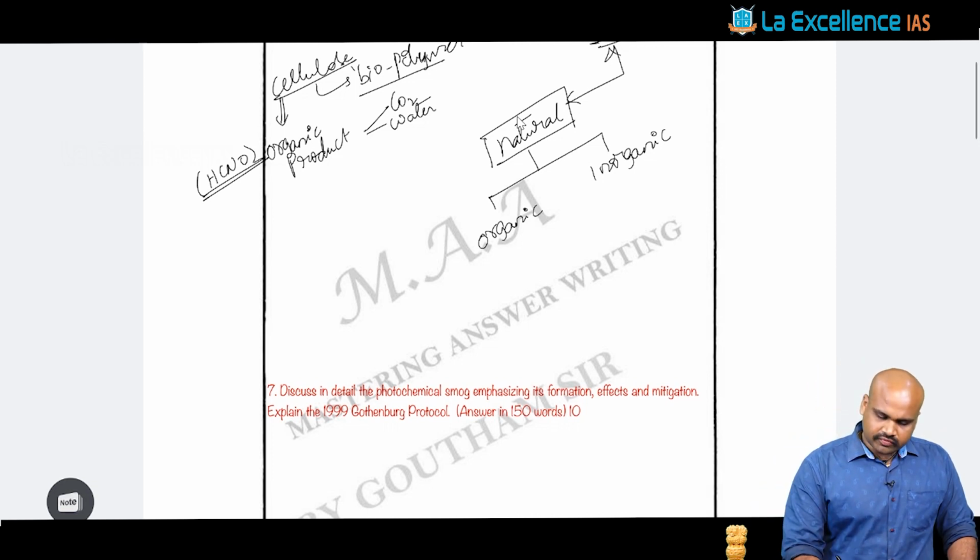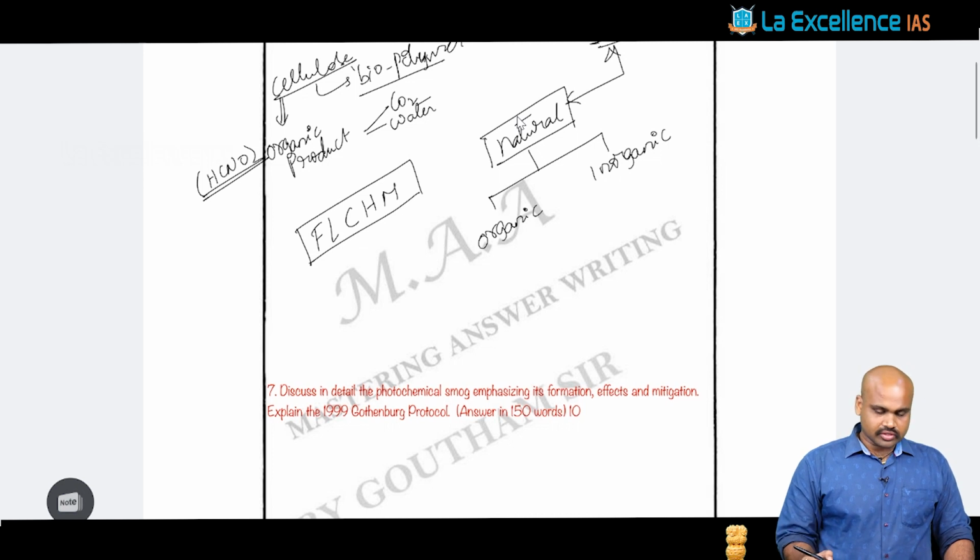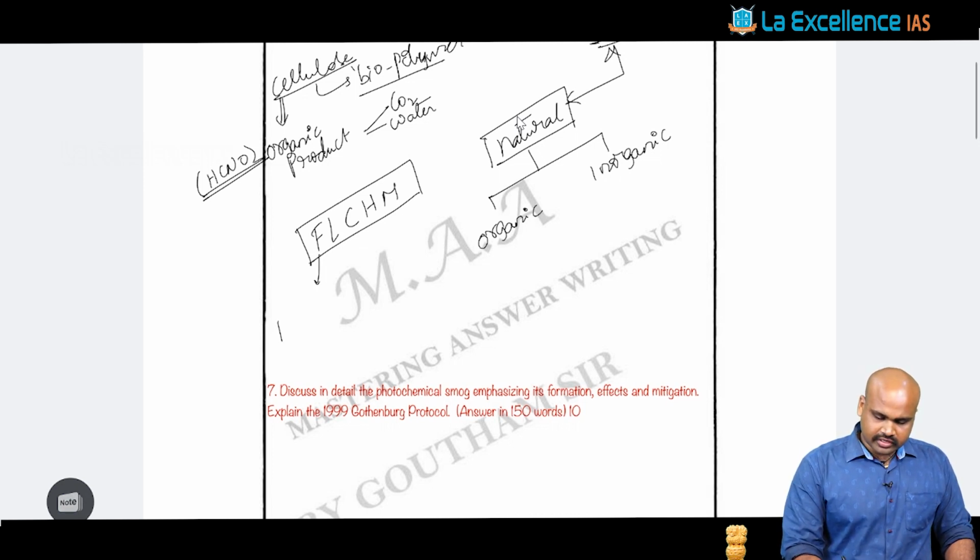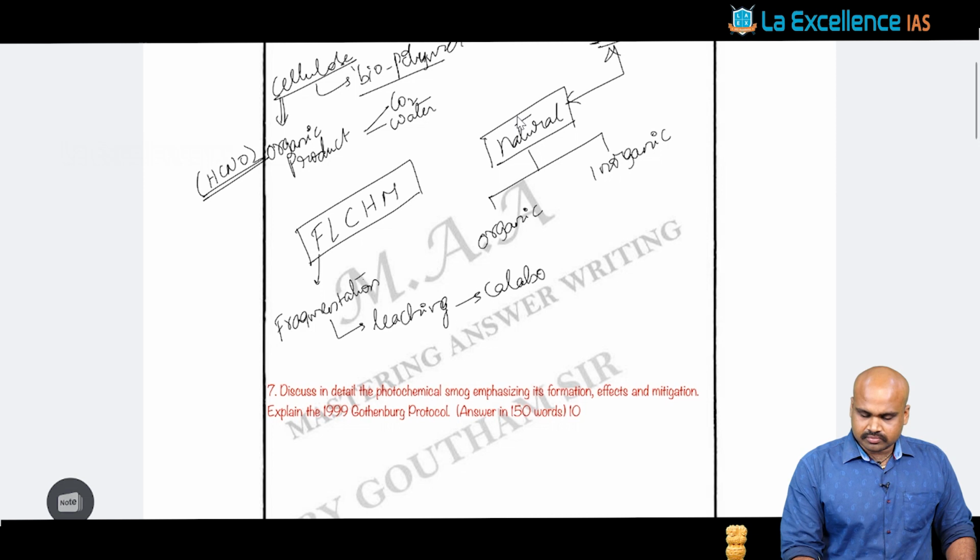Once we talk about the different stages of the decomposition process, the code that we use for knowing the different stages of decomposition is FLCHem. Initially F, that is fragmentation. Once fragmentation happens, we have the process of leaching. Once leaching happens, we have the process of catabolism. Once we have catabolism, it moves to the process of humification, and once humification happens, it will result in mineralization.